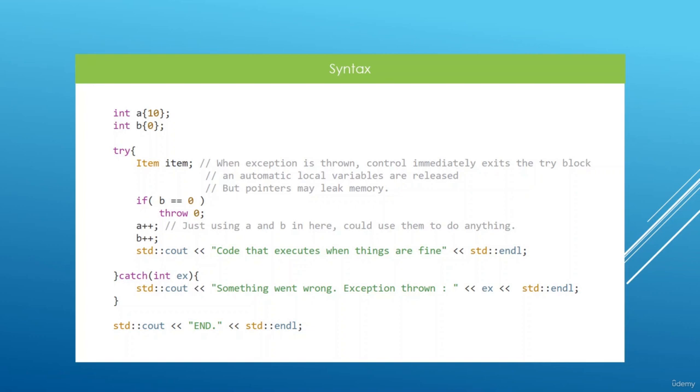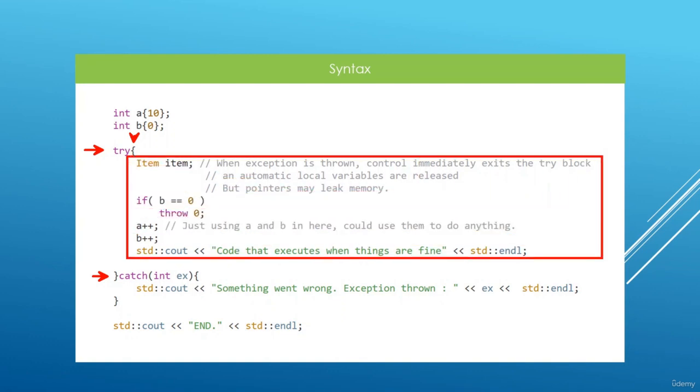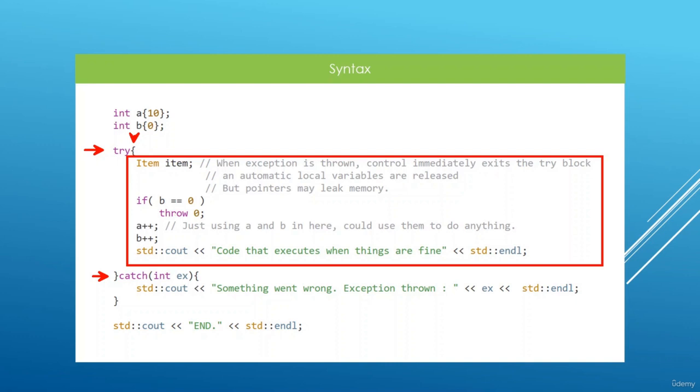The way you work with exceptions is you put potentially problematic code in a try and catch block. So you say try here, you put a pair of curly braces as we have here, and the code you think might cause problems is going to be living within the try block here. When you hit a point when you think that something might be wrong, you're going to throw an exception, and you throw an exception by using the throw keyword here.